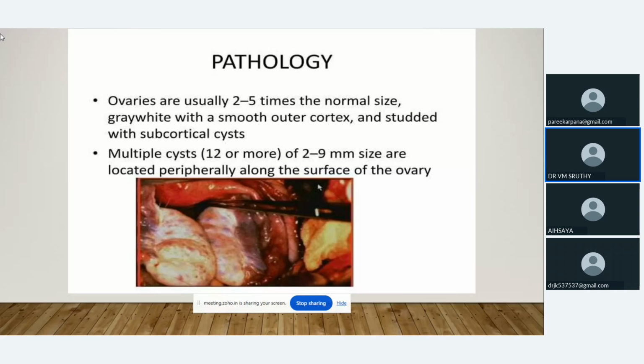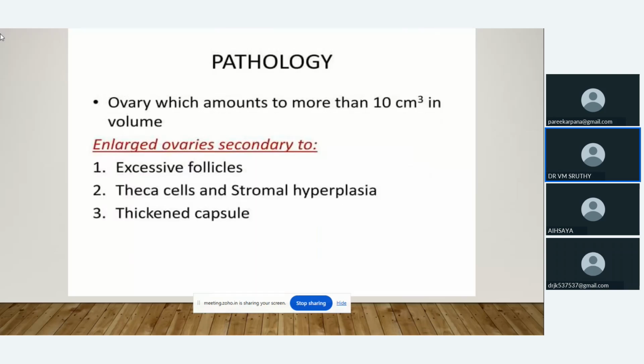When we are diagnosing PCOS, there should be more than 12 cysts with a 2 to 9 mm size. Mostly they will be located peripherally. When we take the USG, we can see the peripheral arrangement of the cysts as a necklace pattern. Then the size as well as the volume will be more, so the ovary will have increased volume.